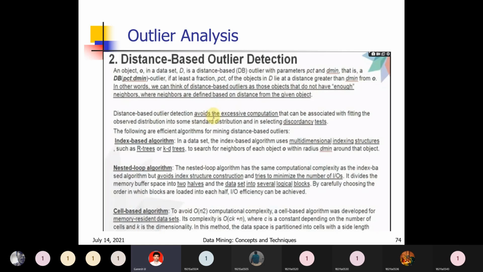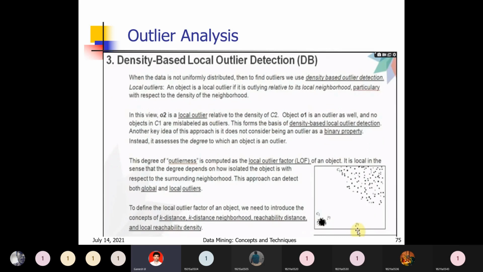Finally, for memory-resident data sets, based on cells, we detected outliers. So that is distance-based outlier detection. The next one is density-based outlier detection. Based on density, we are finding the outlier. A high number of points within a region means high density.